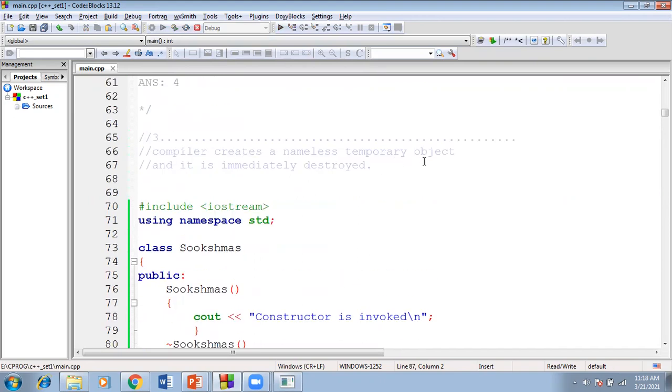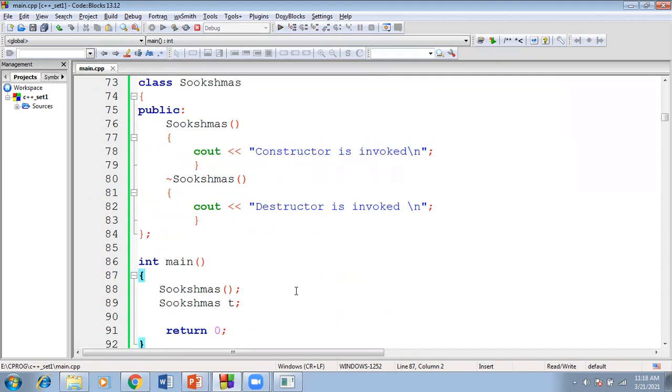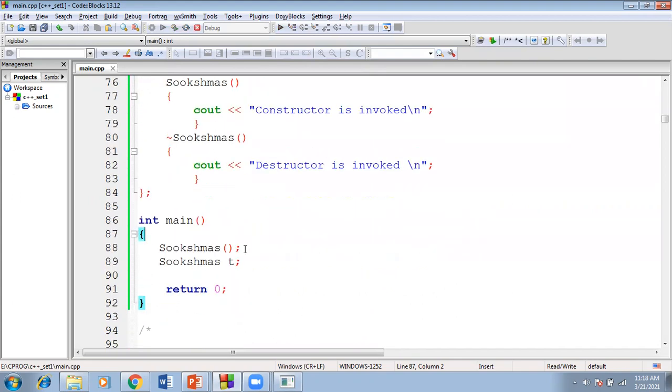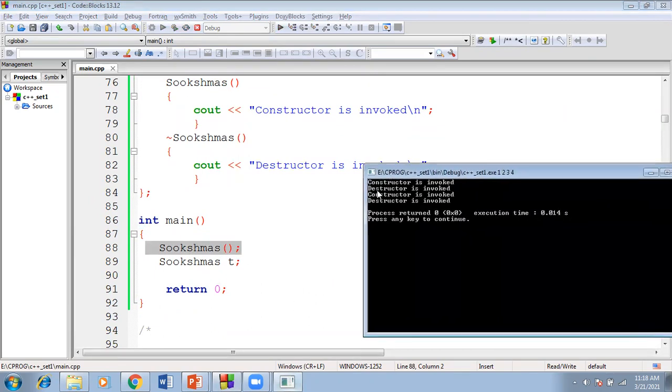The compiler creates a nameless temporary object. Here I am not creating any object for the class. The compiler creates a nameless temporary object, and that is immediately destroyed. That is the reason the destructor is called. Since a nameless temporary object is created, the constructor is invoked, and immediately it is destroyed, so the destructor is immediately invoked. When you create an object explicitly, the constructor is invoked, and when the control comes out, the destructor is definitely invoked.